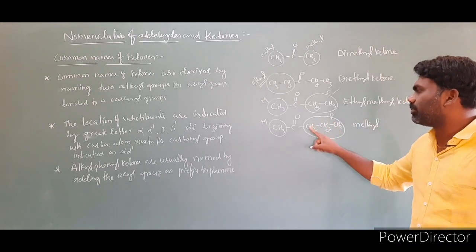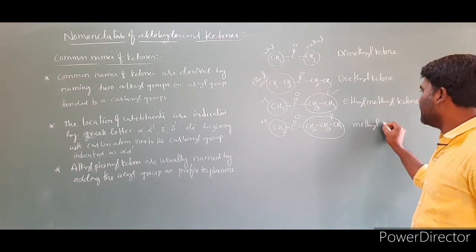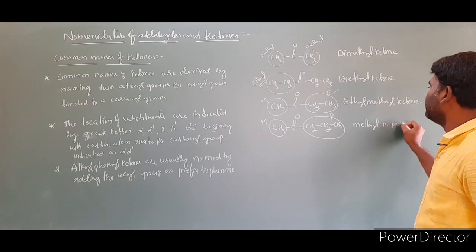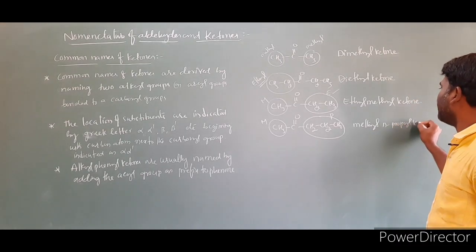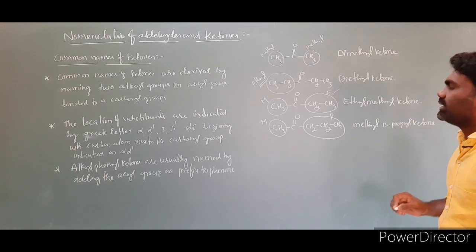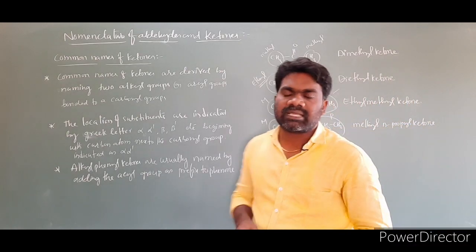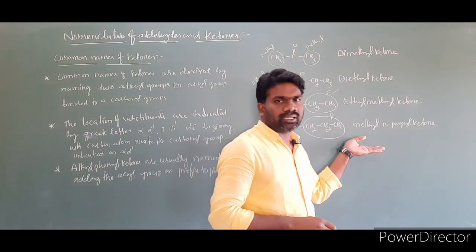Then we have to write propyl. 1, 2, 3 carbons are there, so n-propyl. Methyl n-propyl. Then at the end we have to write ketone. The name of this compound is methyl n-propyl ketone.